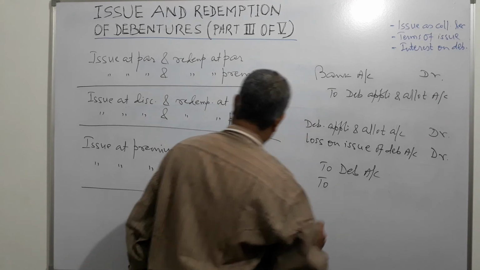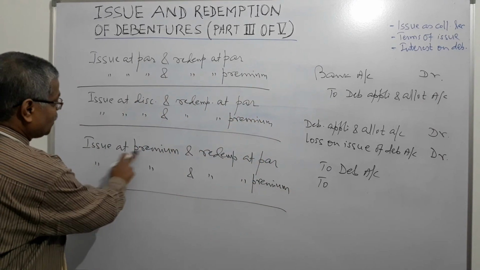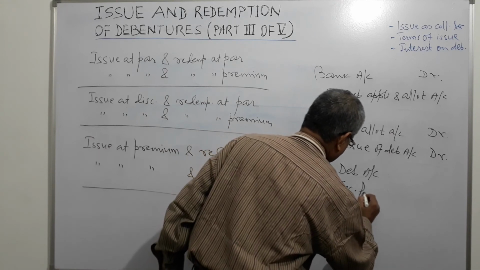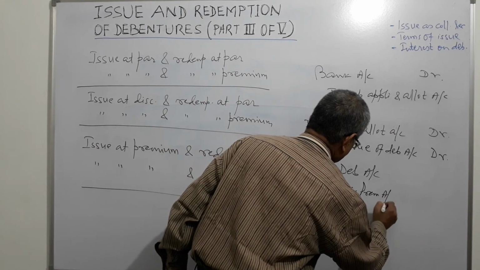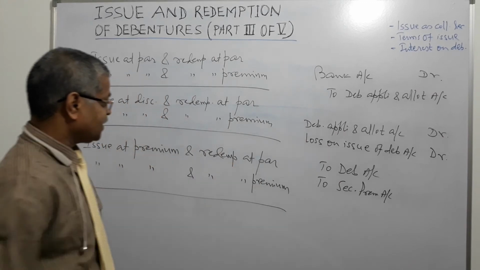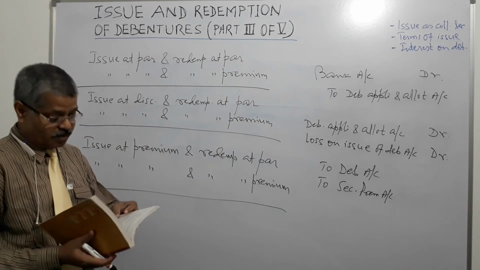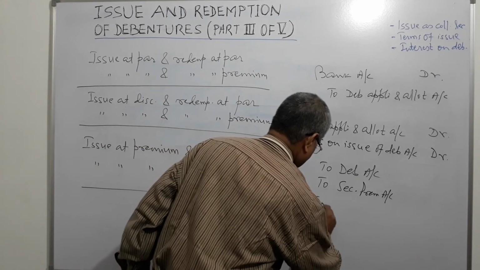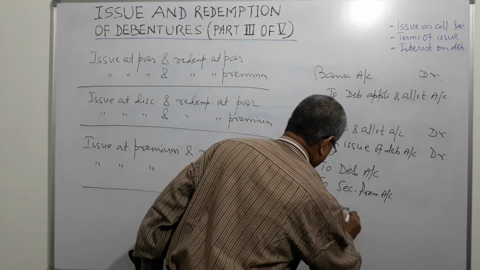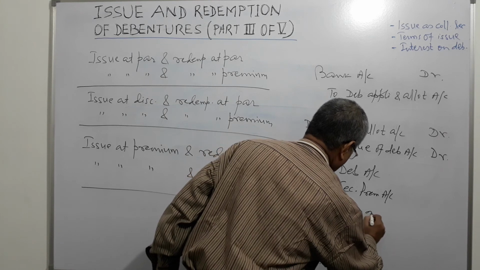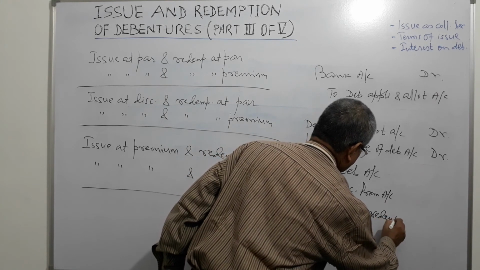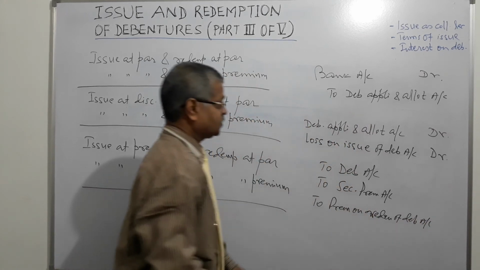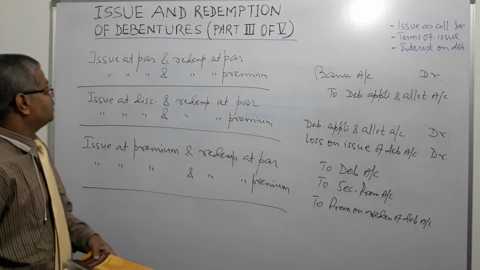Second, issue at premium, so securities premium account will be credited. And redemption at premium, so what will be credited? Premium on redemption of debentures account will be credited. Right?